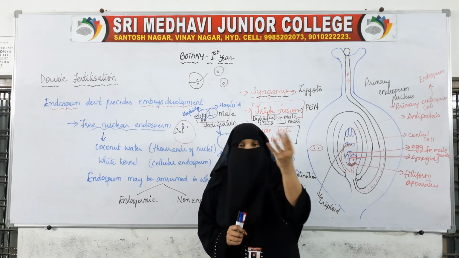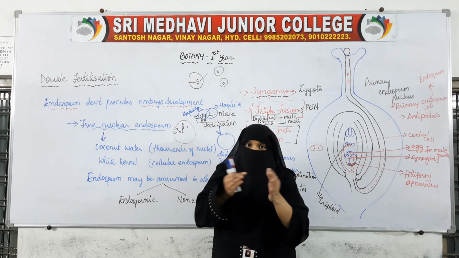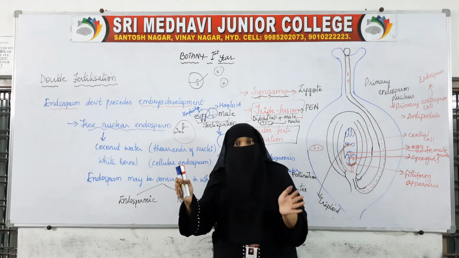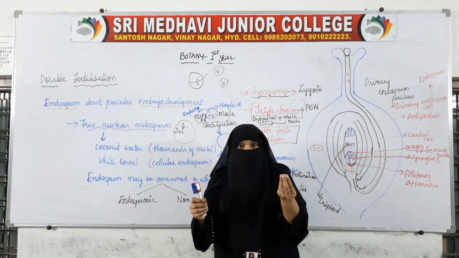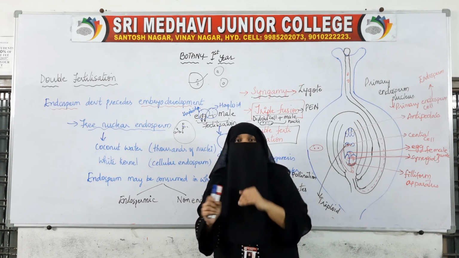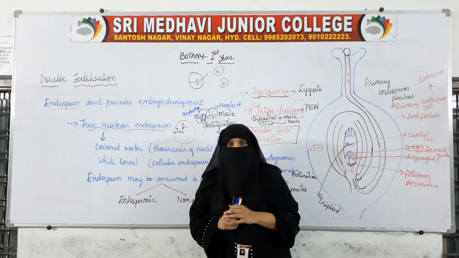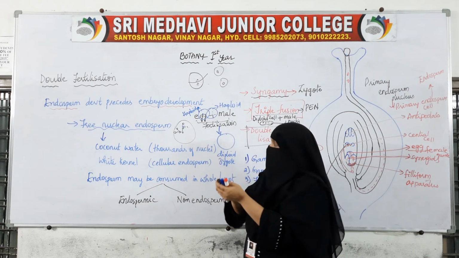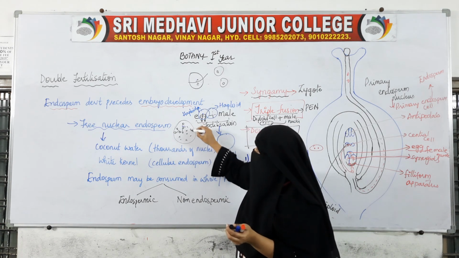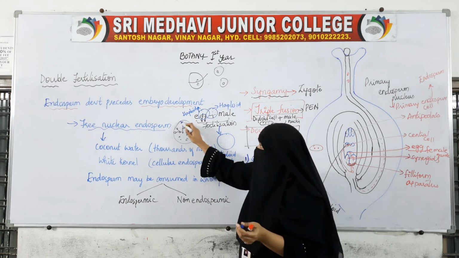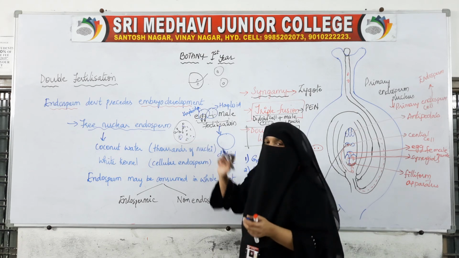And the white kernel which is around it: after some time, when the nuclei have divided many times, cytoplasm will be formed around the nucleus. After many nuclei have been formed after many divisions, the cytoplasmic wall will be formed around them.